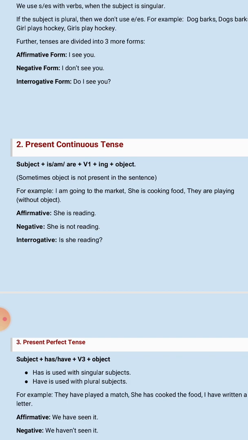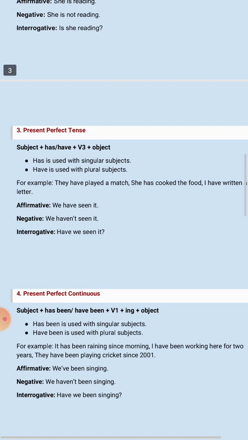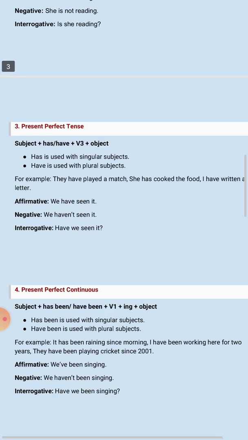So now we will move towards a third tense, that is present perfect tense. In present perfect tense, we use it to refer to an action or a process that has been completed in the present. Any action that has been completed but in present. In continuous we are saying that it is still in progress, but in perfect it has been completed just now in present.